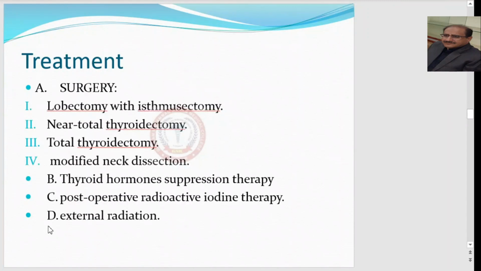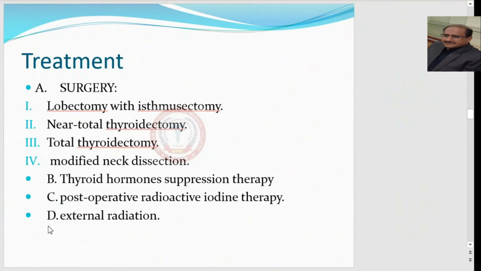Now, what is the treatment of papillary thyroid carcinoma? It's surgery. If it is a single nodule occurring in one lobe of the thyroid, then lobectomy with isthmusectomy is a sufficient treatment. But if we suspect another nodule in the other lobe, then near total thyroidectomy or total thyroidectomy are the two options.